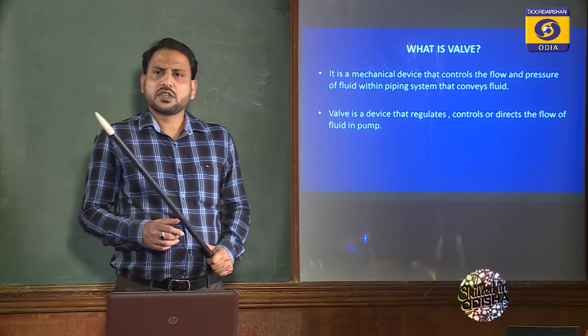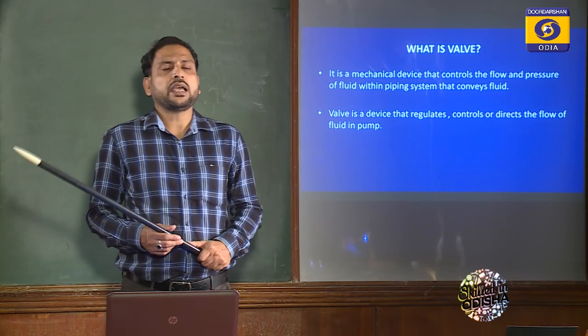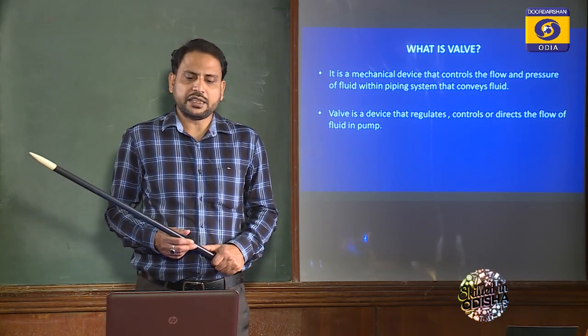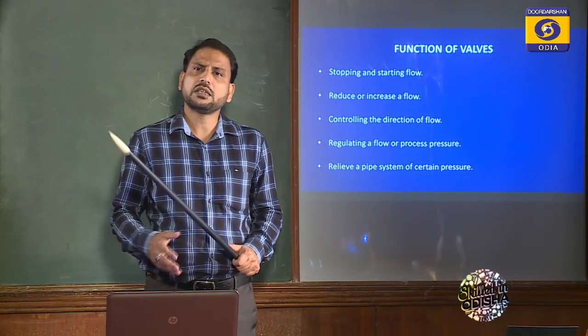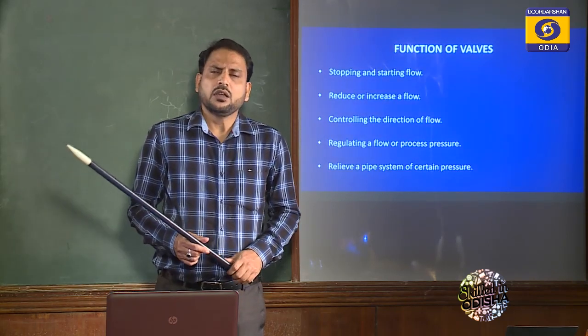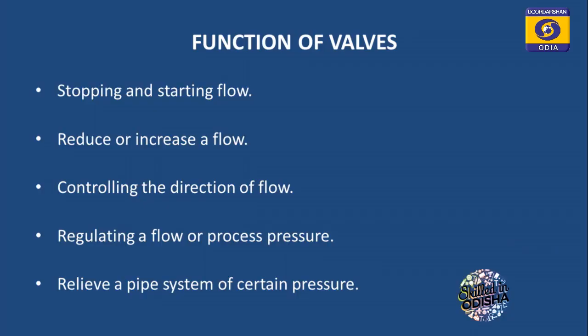Now the question may arise in your mind: what is the function of a valve? The first function is starting and stopping of flow.